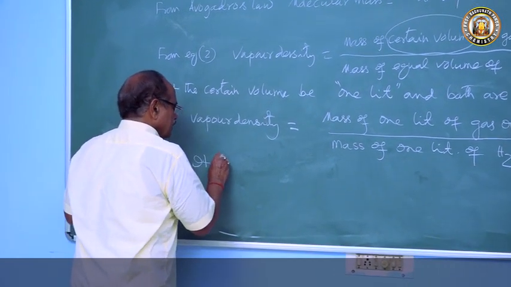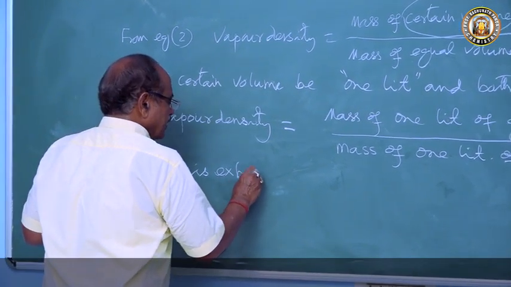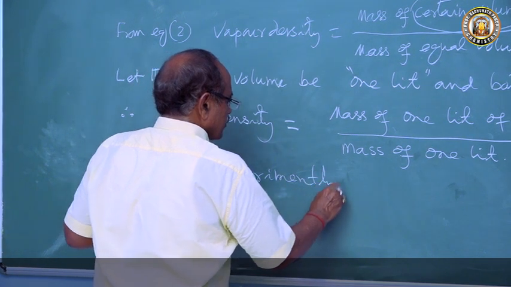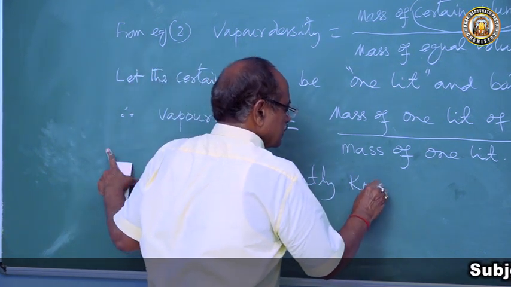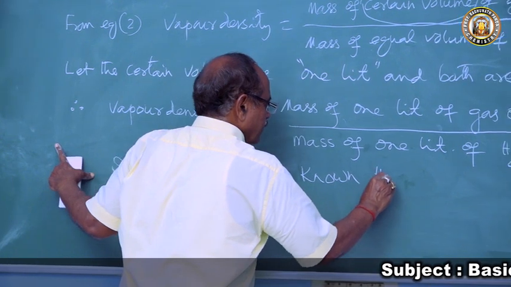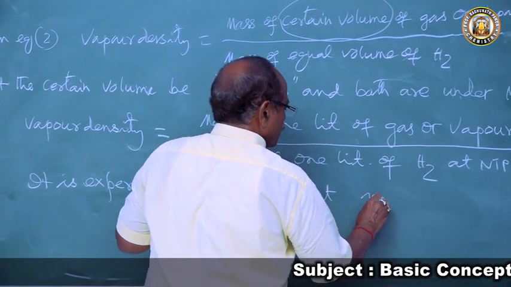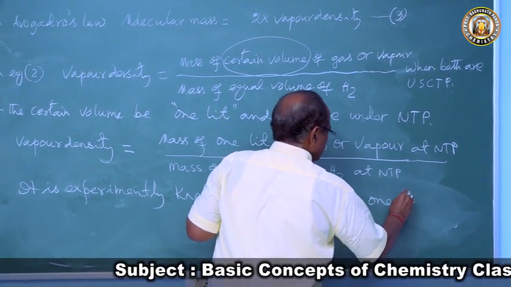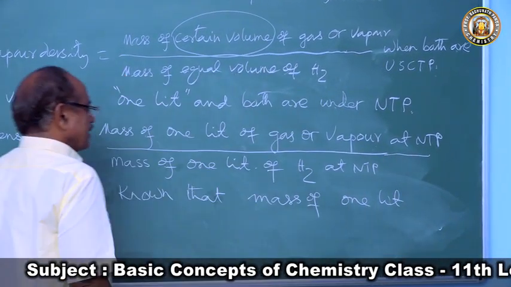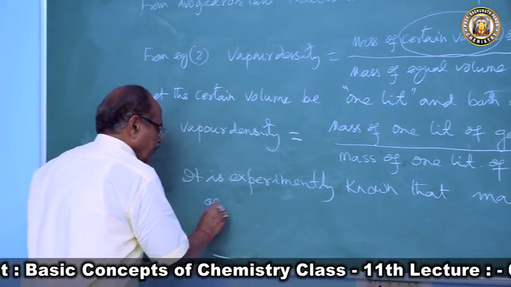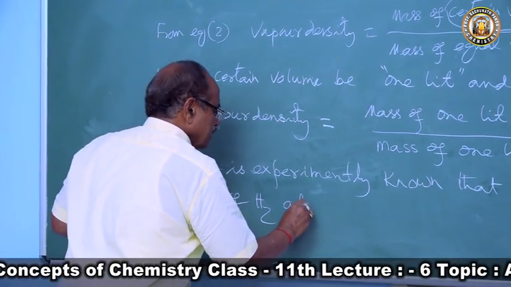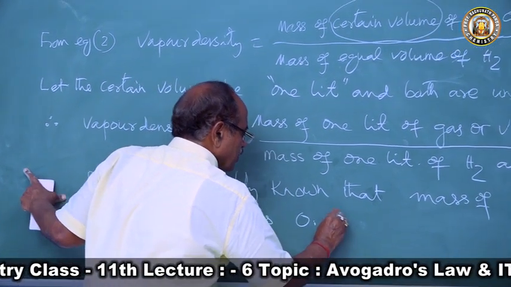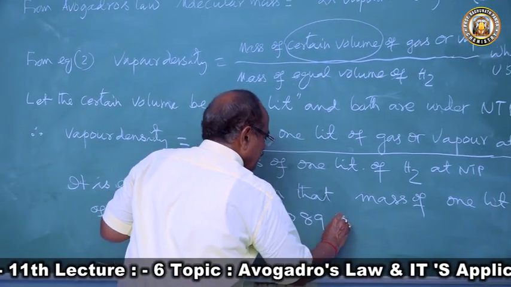It is experimentally known that the mass of 1 liter of hydrogen at NTP is 0.089 grams.